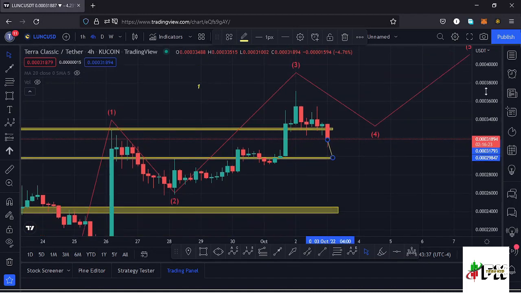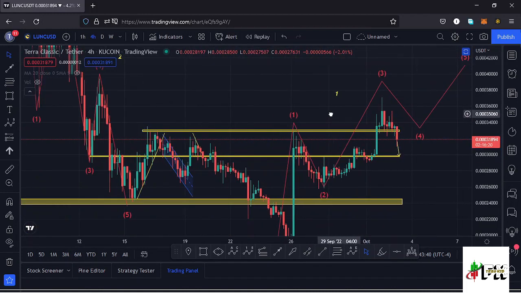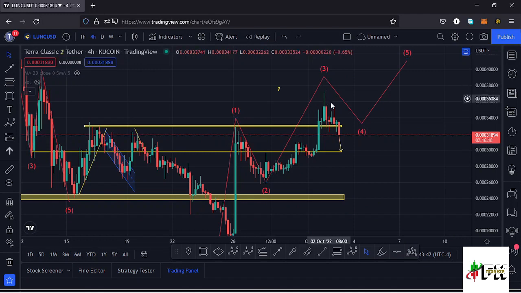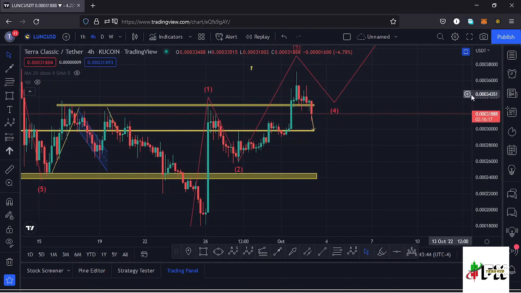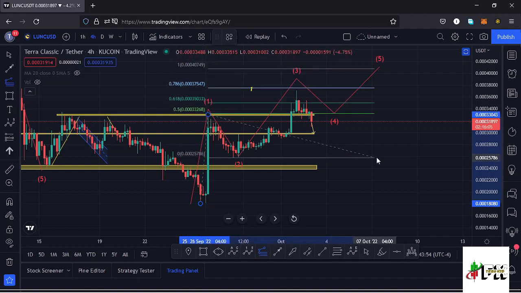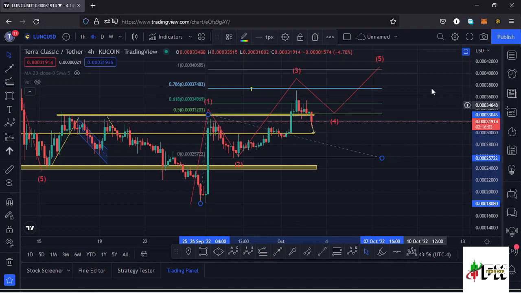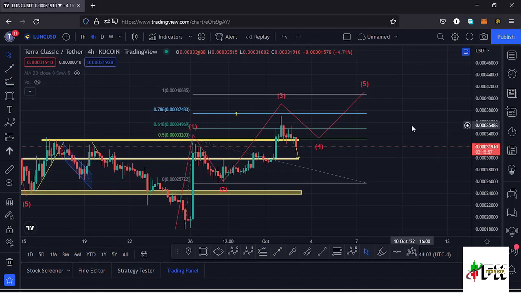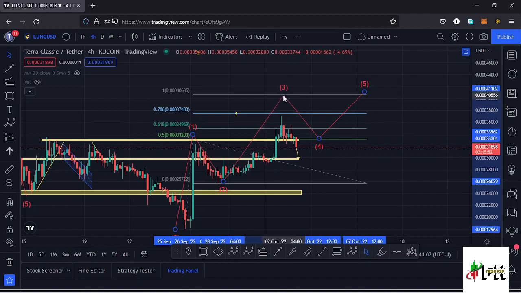And using the trend-based Fibonacci, we can also get to see whether this third wave to the upper side has done the minimum that we expect a third wave to do in an Elliott wave structure. And I just need to use the Fibonacci's, connecting them from the low of the wave 1 to the high of that wave 1, then drag the fibs to the low of the wave 2. And using the 1-to-1 fib ratios, I expected that wave 3 to the upper side to push to around the